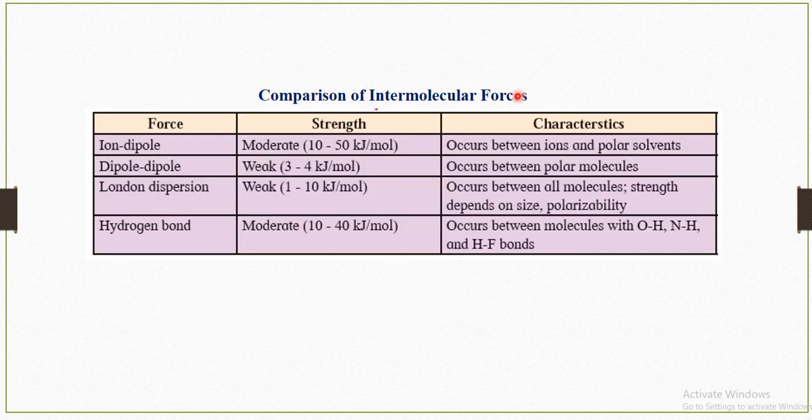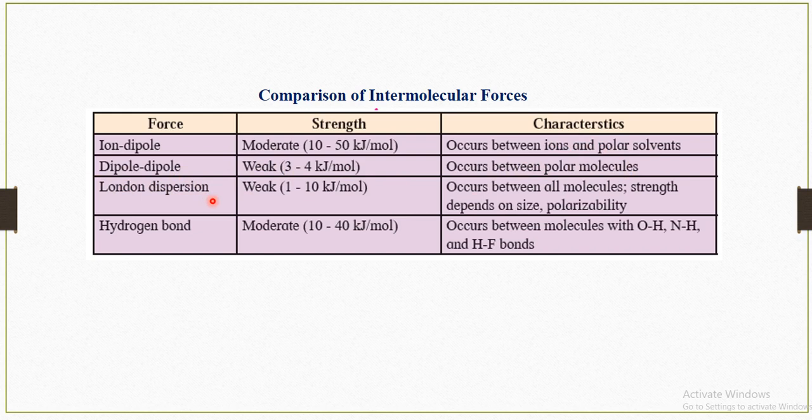Here a comparison of intermolecular forces is given, with the different forces, their strength and their characteristics. The ion-dipole force is moderate and occurs between ions and polar solvents. The dipole force is weak and occurs between polar molecules.